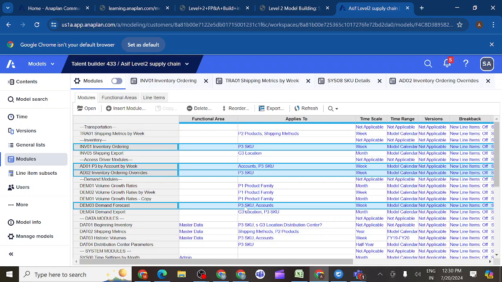If you want to control any module, what should we do? We should create the access driver module with the same dimensions, with Boolean-formatted line items. Then we can apply these line items into the target modules, so that whatever logic we create in the access driver module, it will work according to that logic. Is it clear?